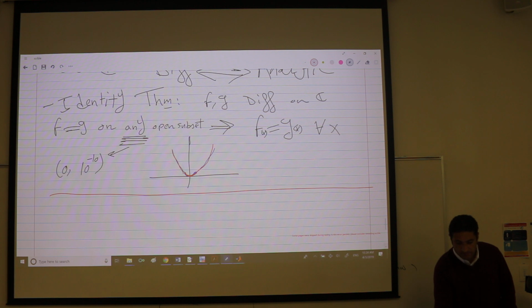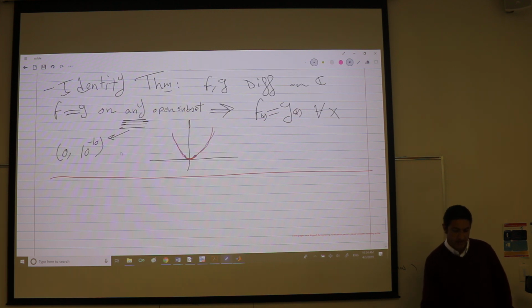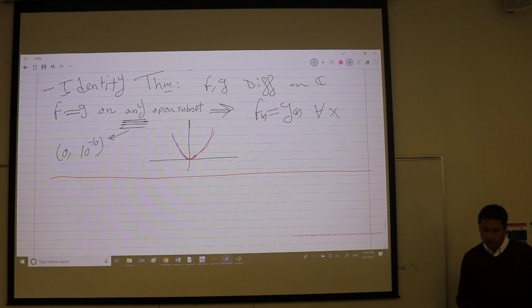Okay, so that's enough about C, but it's really beautiful. Everybody should go and take complex analysis, but we don't have time. Let's move on from C. I'll talk about other spaces.